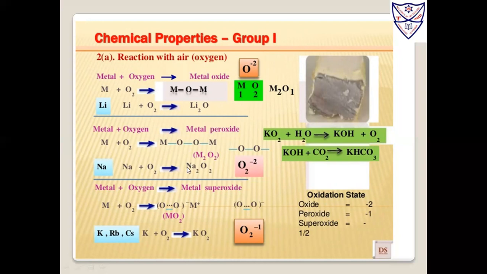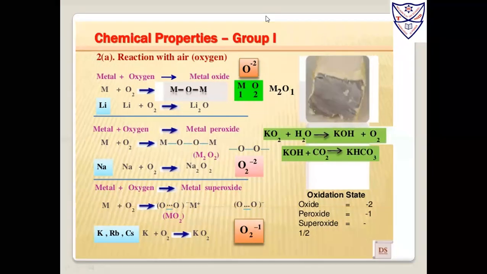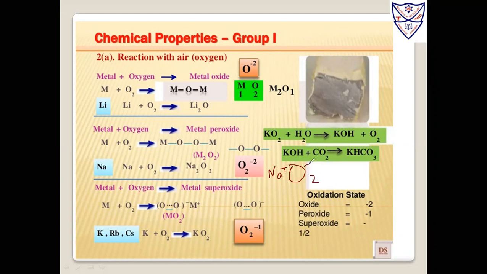That's why Na is Na plus and O2 is 2 minus. For example, Na is Na plus and O2 here acts as a peroxide. So with the cross, this 2 will come here, 1 will come here. So the answer is Na2O2.